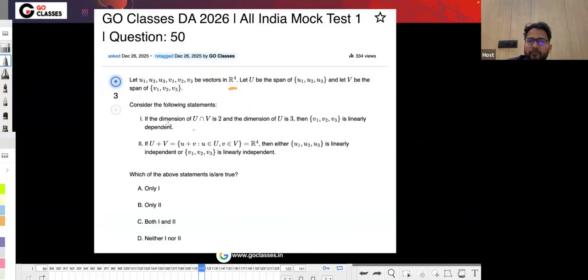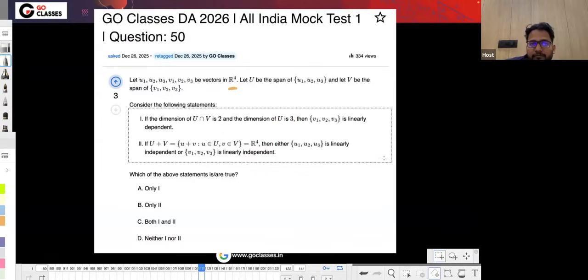Consider the following scenario. If the dimension of U intersection V is 2, then the dimension of U is 3. So basically, they are saying that there are two subspaces U and V of R4, and if the intersection dimension is 2 and the dimension of U is 3, then v1, v2, v3 are linearly dependent. So let me just go to the next page. Let me try to explain what they're saying.